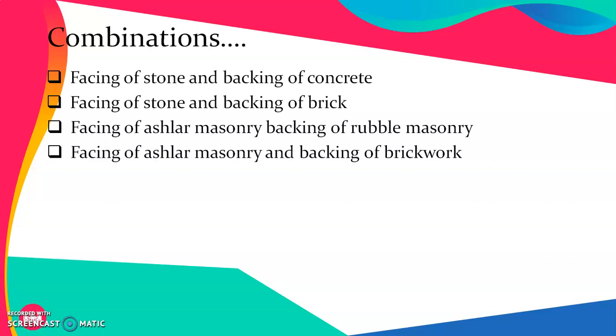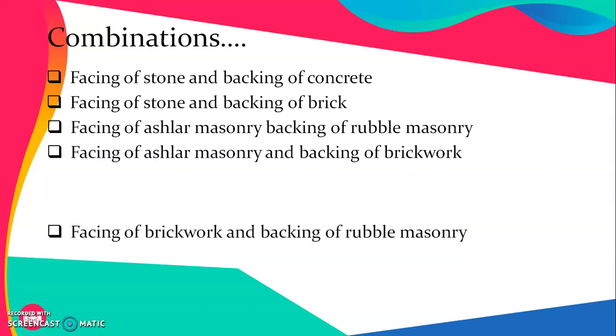This kind of work is very much used nowadays in the construction of temples, where externally we provide a very classical look using the stone or ashlar masonry, while inside we generally provide a very good finished surface on which good surfacing can be done, and it can be economical too.